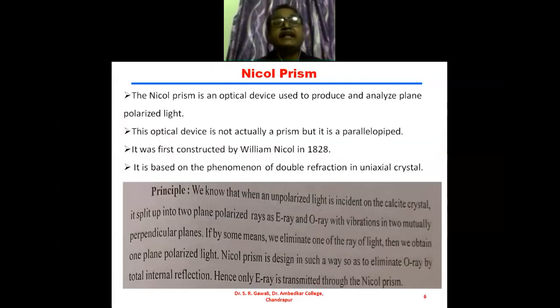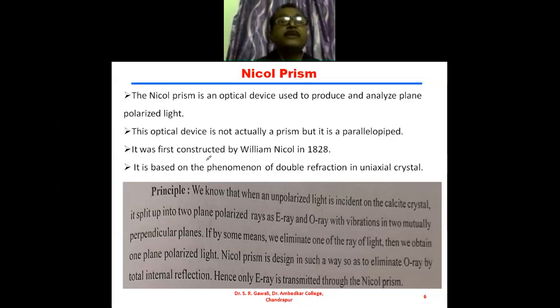Then the next topic is a very important topic, which is the Nicol prism. Many times a question has been asked on this Nicol prism: What is the Nicol prism? Describe the principle, construction and working of the Nicol prism. Such type of question can be asked in the examination.